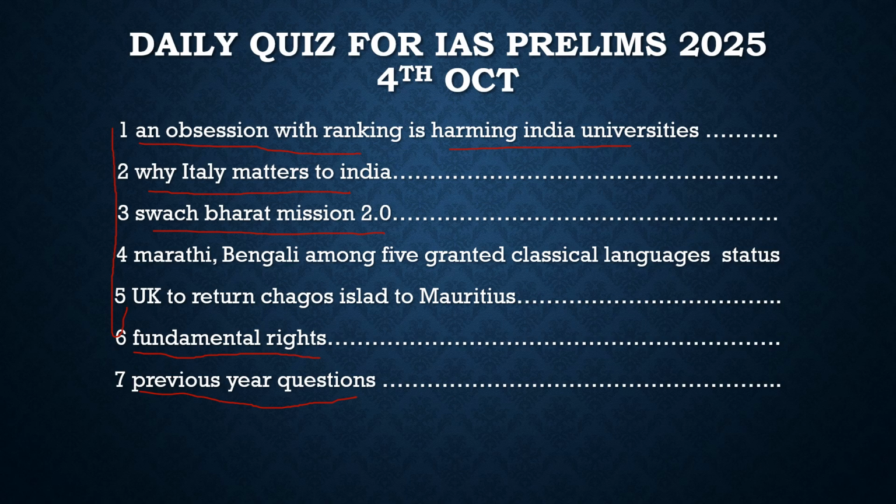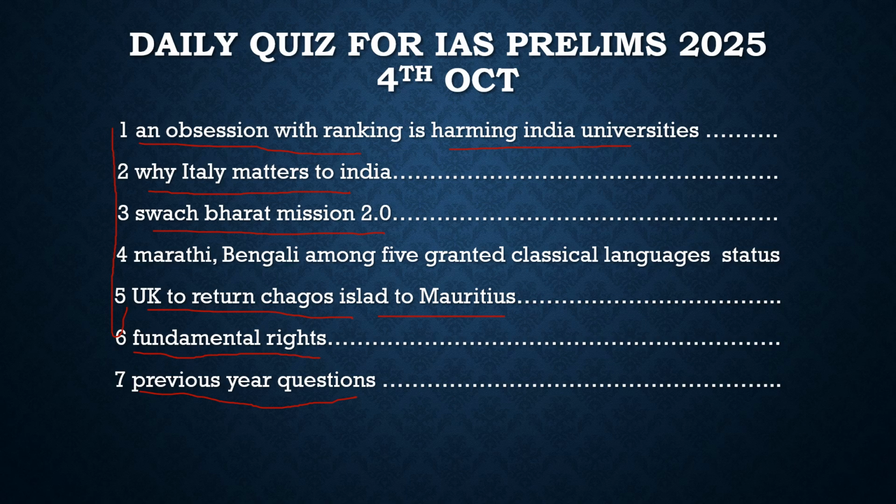Then the last article today which is very important for your current affairs preparation is this news: UK to return Chagos Island to Mauritius. The process of decolonization actually started way back after World War II, but there were various islands which remained under the control of the United Kingdom, the British.